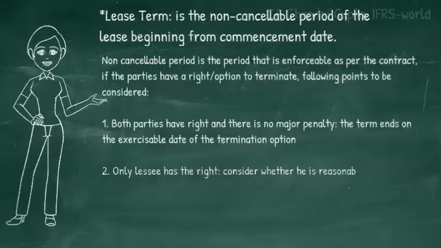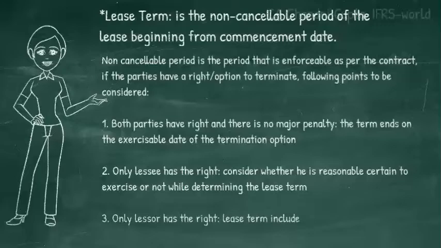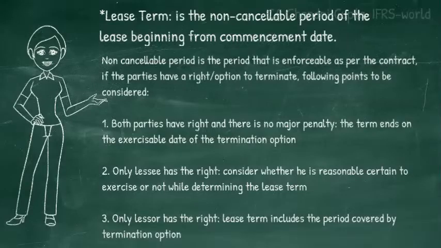If only the lessee has this right, then the entities will consider the reasonable certainty of lessee to exercise the right, and accordingly the lease term will be determined. Third case, where only the lessor has this right, then the same is ignored. The entire period, even beyond the exercisable date, is included while determining the lease term.